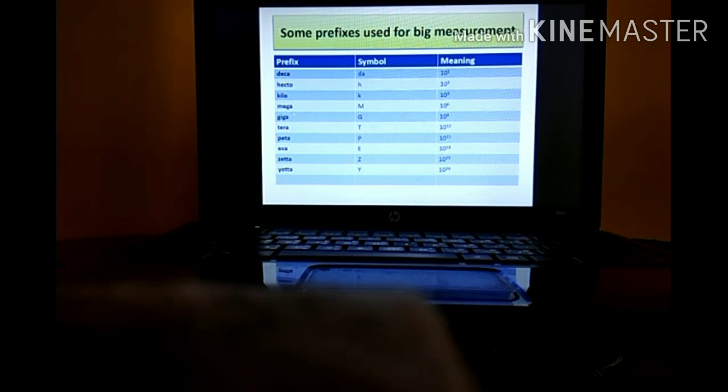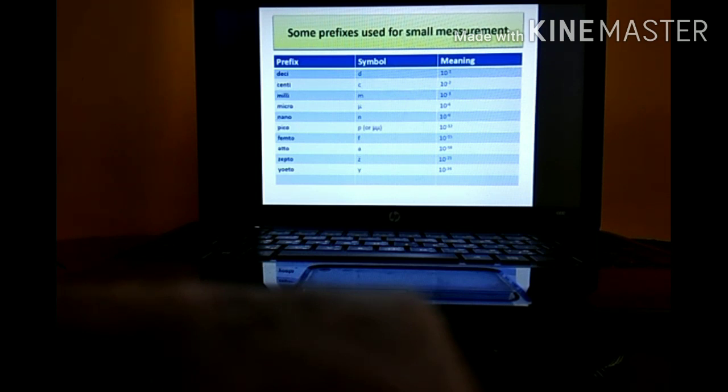Mega, 10⁶. Giga, you might have already heard this word. Gigabyte, terabyte. Giga means 10⁹. Tera means 10¹². Peta, 10¹⁵. Exa, 10¹⁸. Zetta, 10²¹. Yotta, 10²⁴. See, you don't have to study all of these things. Basically you should know only up till tera, that is 10¹². Okay, it will be useful for you for your further physics syllabus and all.